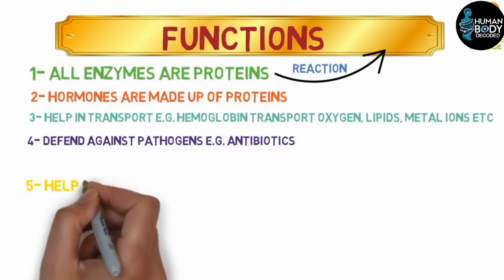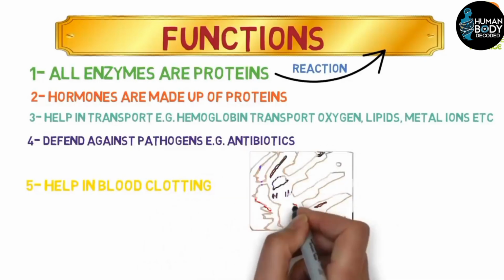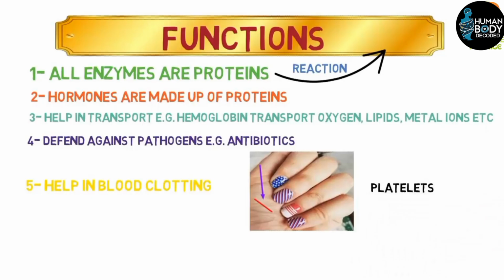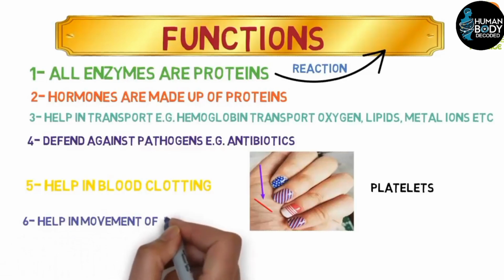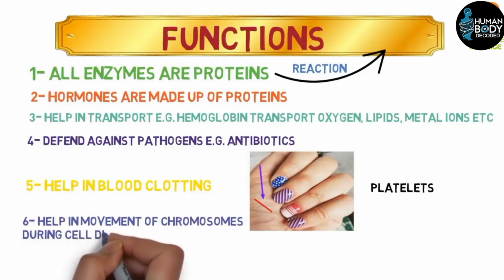Number 5, blood clotting. When you get a cut, the blood clots to stop excessive bleeding. This process is aided by platelets, which are made of proteins. Number 6, movement. Proteins are involved in cellular movement. For example, kinesin proteins help move chromosomes during cell division.